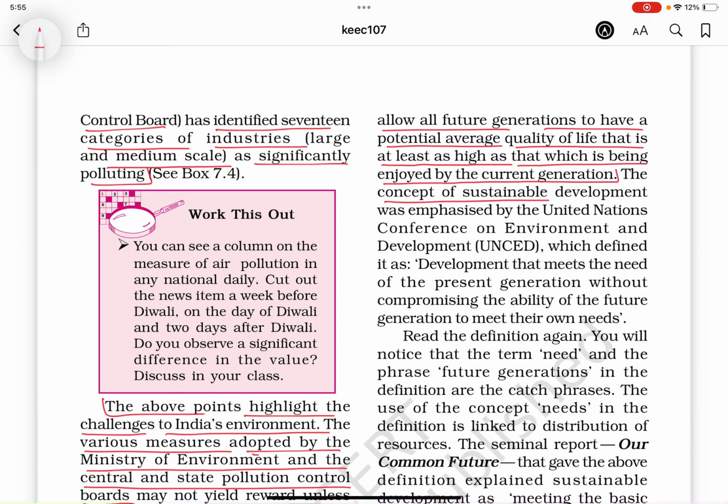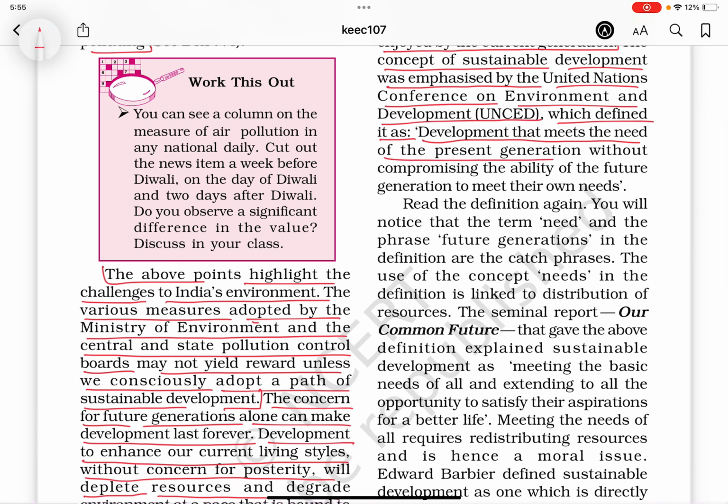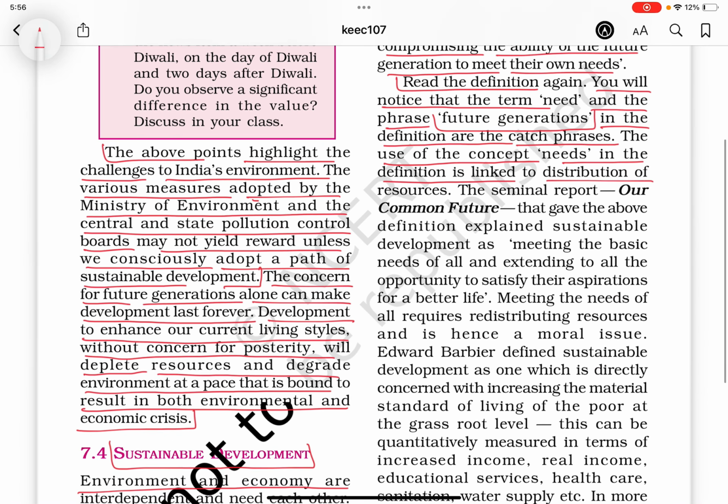The concept of sustainable development was emphasized by the United Nations Council on Environment and Development (UNCED), which defined it as development that meets the needs of the present generation without compromising the ability of the future generation to meet their own needs. Read the definition again. You will notice that the term needs and the phrase future generations in the definition are the catchphrases. The use of the concept of needs in the definition is linked to distribution of resources.